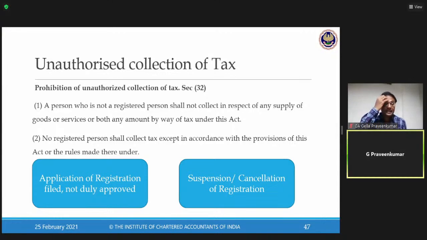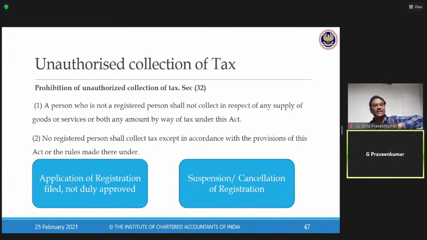One of your friends, Brinda, asked about suspension or cancellation of registration. My proper officer has suspended my GST number. Why is there a suspension? Continuously for a period of 6 months, I didn't file my GSTR 1, I didn't file my GSTR 3B. So the proper officer has suspended my GST registration. He has issued a notice under the law saying that, look, you have defaulted. GSTR 3A is one document where he says, you have to file your form, but you have not filed, whereby I am cancelling your GST registration.